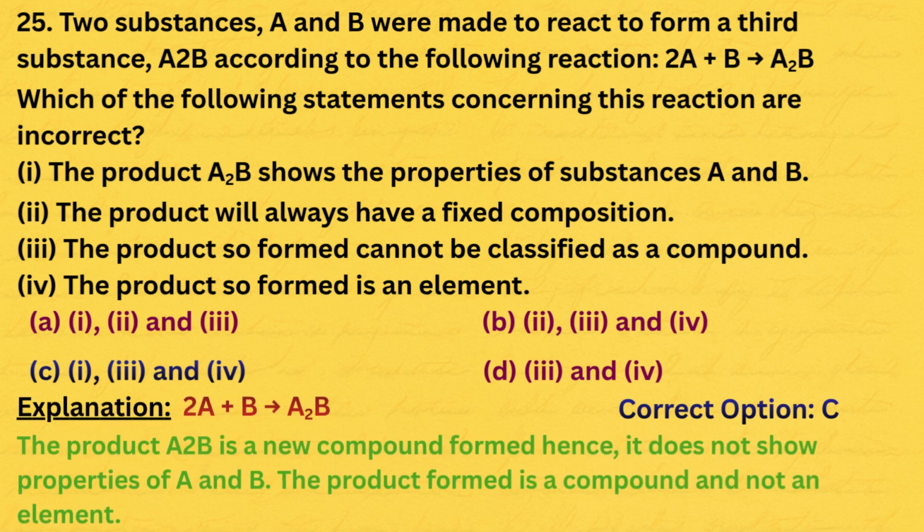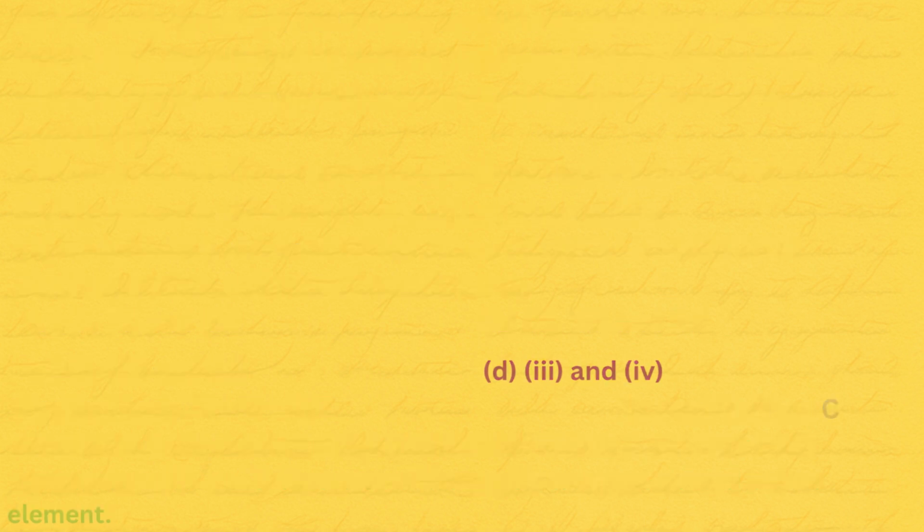Explanation. 2A plus B gives A2B. The product A2B is a new compound formed, hence it does not show properties of A and B. The product formed is a compound and not an element.